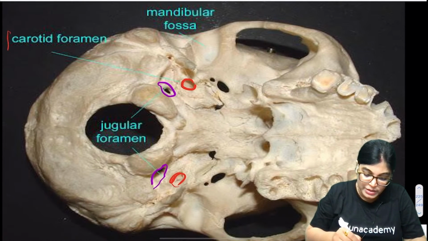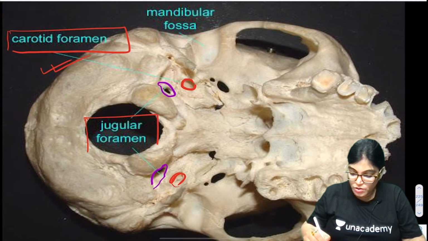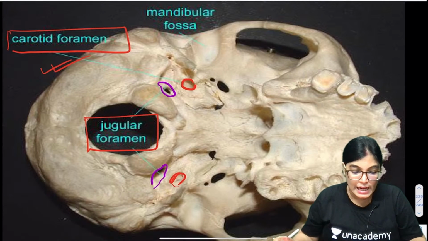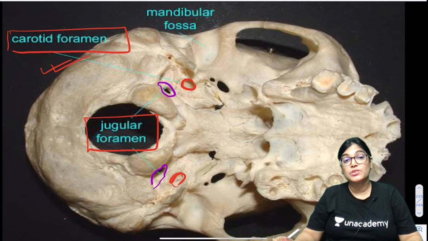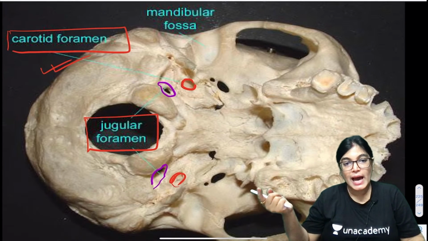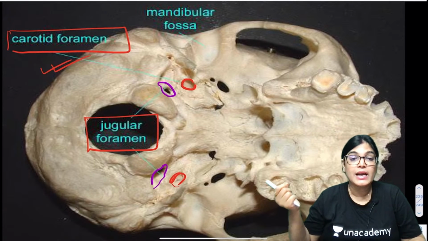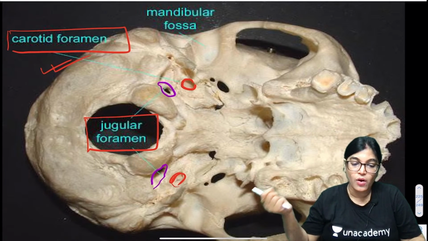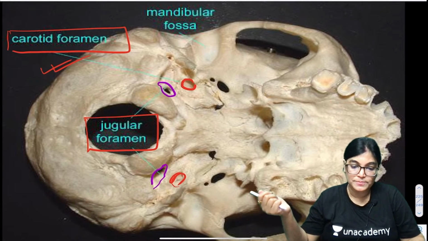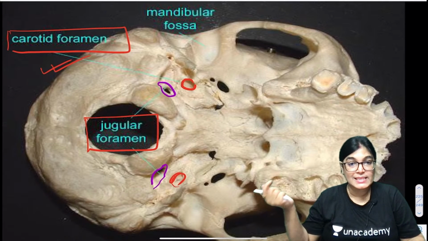Structures passing through carotid canal and structures passing through jugular foramen. Structures passing through carotid canal, anybody remembers? It's the internal carotid artery covered by sympathetic plexus, that is called carotid plexus. Through jugular foramen the structures traversing are 9th, 10th, 11th nerve, along with it inferior petrosal sinus and sigmoid sinus, and also meningeal branch of occipital and ascending pharyngeal artery.